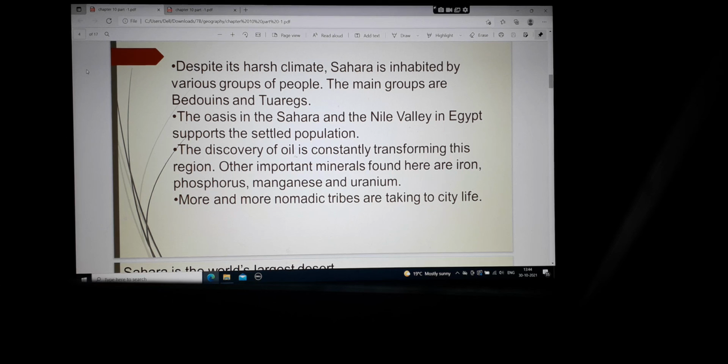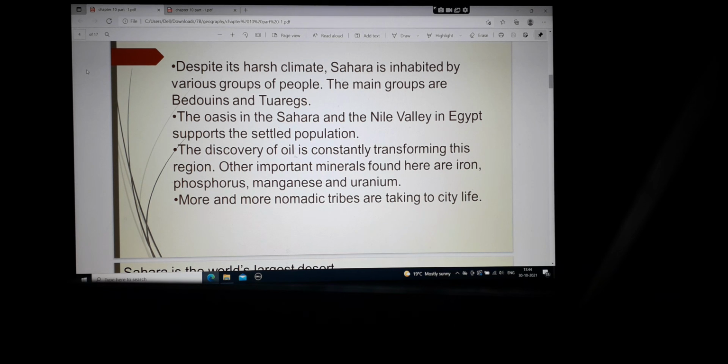You know what tributaries are? I had explained to you in the earlier chapter. So certain tributaries from the Nile are taken, and canals are made, and oases which are found in the middle of the Sahara Desert support these people.